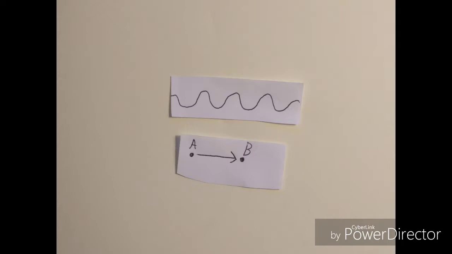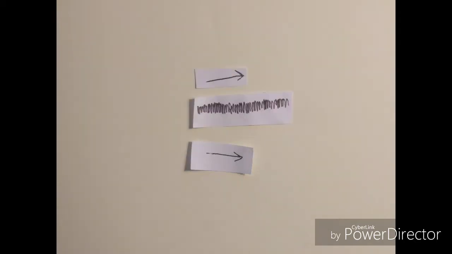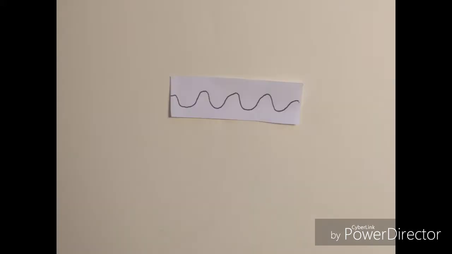Additionally, all electromagnetic waves are transverse. This means that as the wave travels, the messenger particle's vibrations are perpendicular to the direction of travel. This is opposed to a longitudinal wave, where the particle vibrates parallel to the direction of travel. A transverse wave can be classified by its frequency and wavelength.